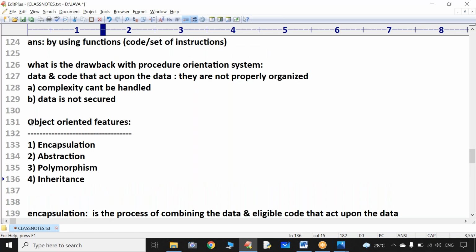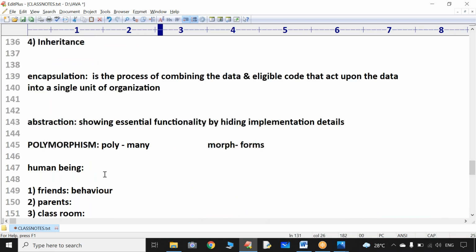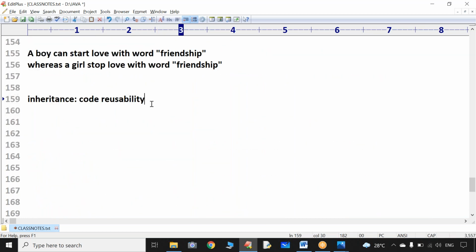So we just came to know the 4 pillars of object orientation: encapsulation, abstraction, polymorphism and inheritance. Now in the interview board, when you are attending some interview on Java, there may be a chance people can ask you one question.